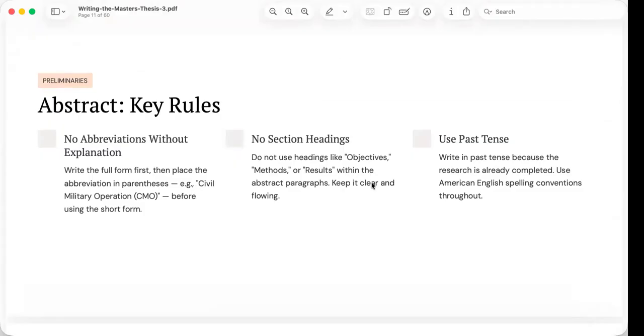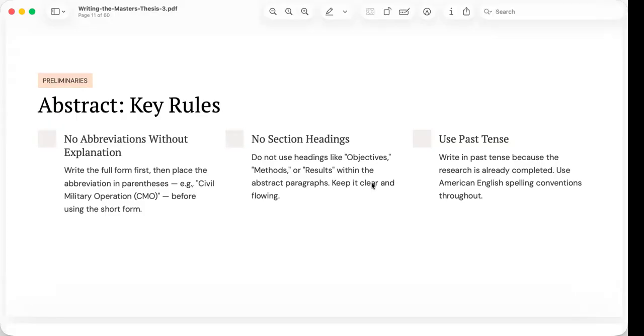An abstract is not simply a shortened introduction. It is a carefully written summary of the entire completed study. Because it may be the first and sometimes the only part that people read, every sentence must be clear, concise, and informative.